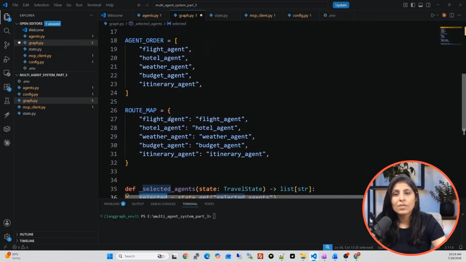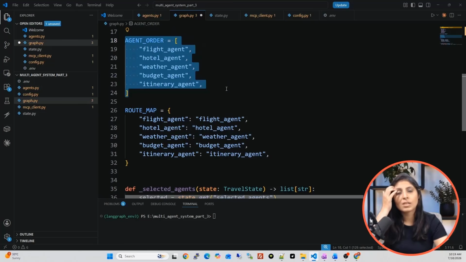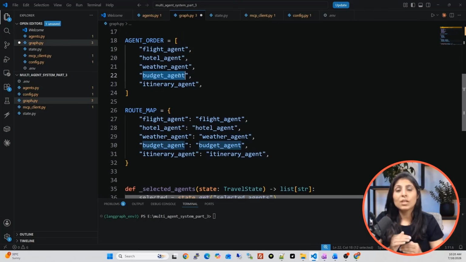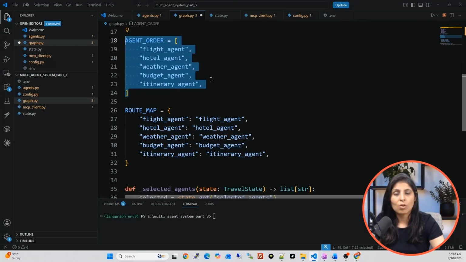Then we are arranging those agents as per this order. What does it mean? Let's say in the list of selected agents which the supervisor agent provided, the first name is this, the second name is this, the third name is this, the fourth name is this, right? We need to arrange the list of selected agents as per this agent order.